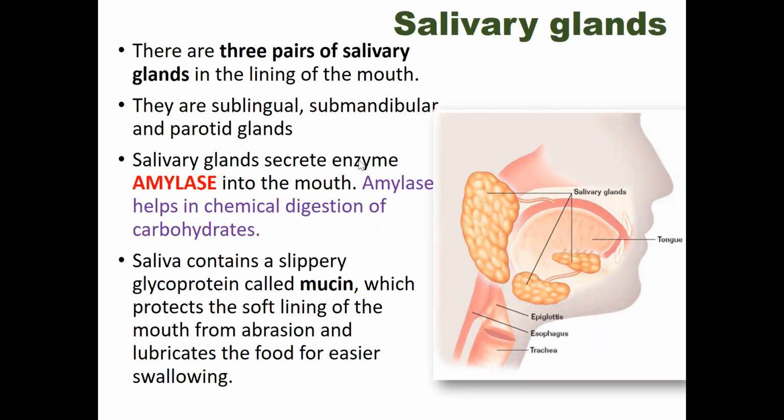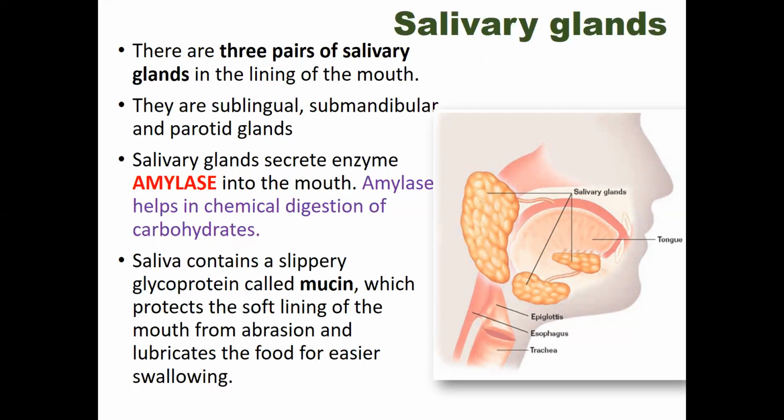Salivary glands secrete the enzyme amylase into the mouth, and this amylase helps in chemical digestion of carbohydrates. Saliva also contains a slippery glycoprotein called mucin, which protects the soft lining of the mouth from abrasion and lubricates the food for easy swallowing. The salivary glands are not three in number; they are three pairs, that means six in total.